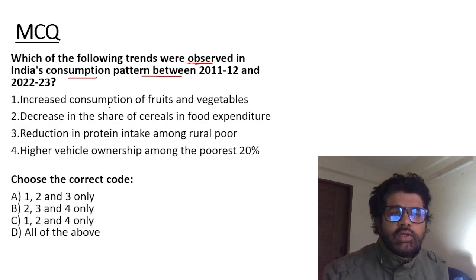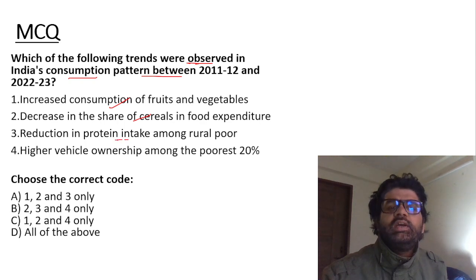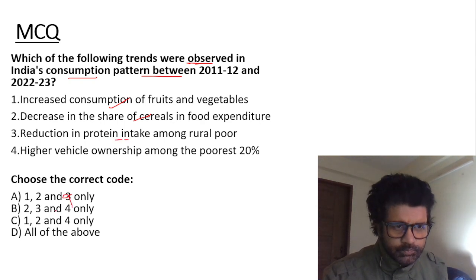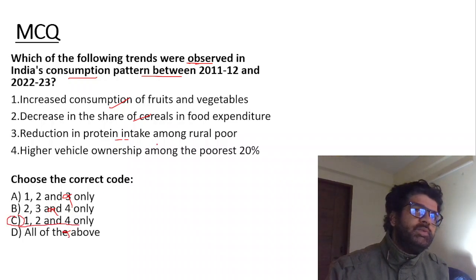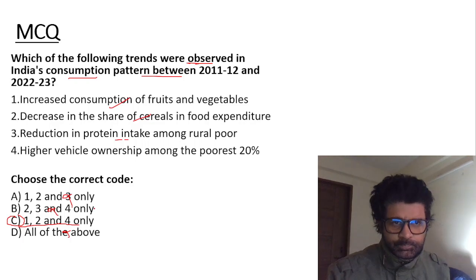So increase in consumption, decrease in share of cereals, reduction in protein intake, not reduction, increase in protein intake. So the third is wrong, right? If you eliminate the third, you will get the answer A, C: 1, 2, and 4. Increase in protein intake has been seen, and that is actually a good thing.